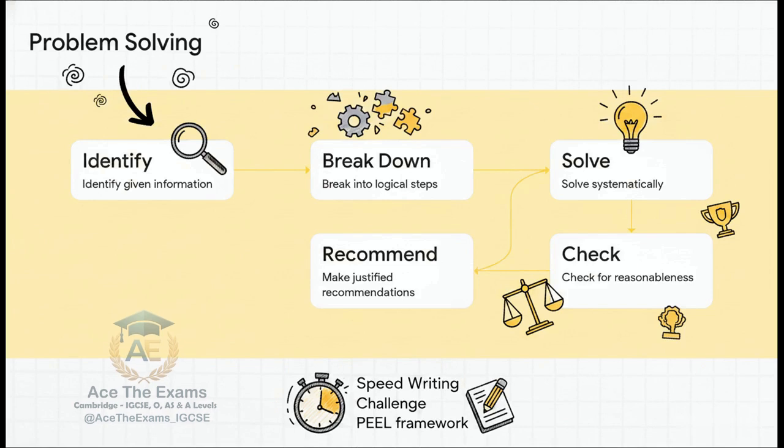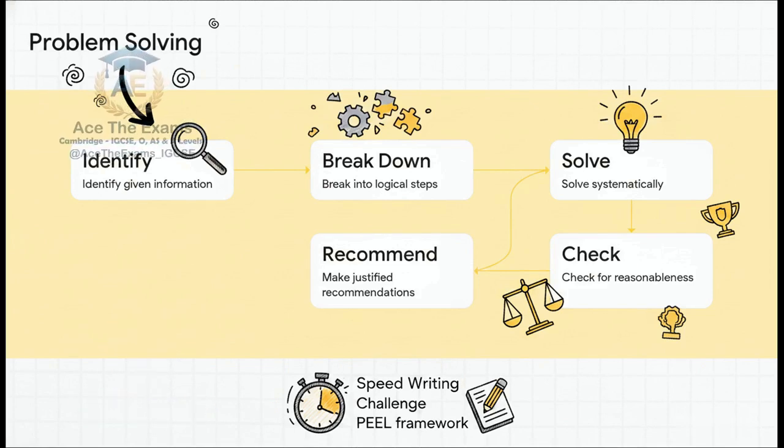Let's fix it right now using the Deconstruct Solve Evaluate model shown here on the slide. First, we identify the given information, we break it into logical steps, and we solve it systematically. But the vital step, step 4, is to check for reasonableness. Is it reasonable in a Cambridge A-level exam to just say, it is better? Absolutely not. We must execute step 5, make justified recommendations.